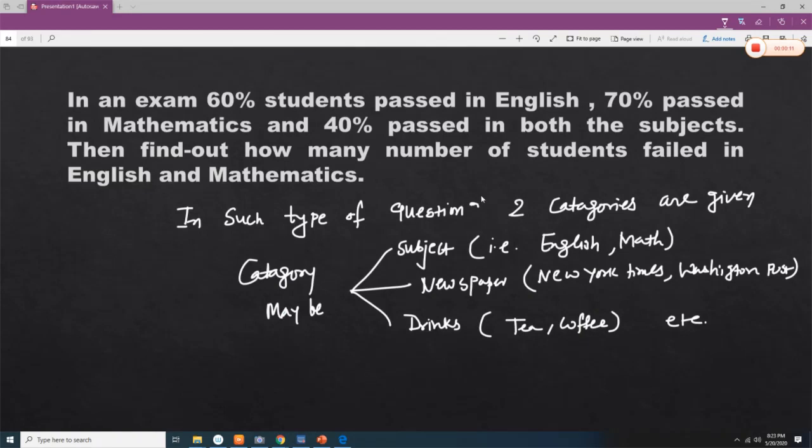In this type of question you will be given two categories. Those two categories may be subjects, newspapers, or drinks. For example, subjects like English and maths, biology and physics, science and English. Newspapers may be New York Times and Washington Post, or Times of India and Indian Express. Drinks like tea or coffee. So these two categories will be mentioned, and then you have to find out either the pass percentage or the fail percentage.